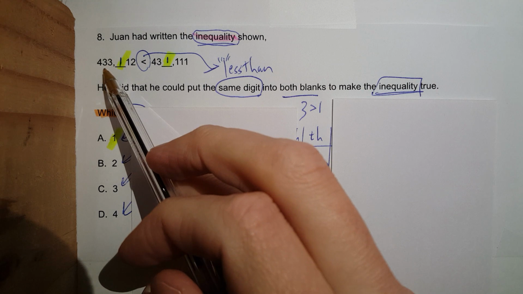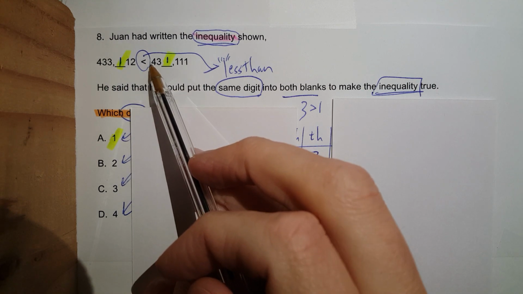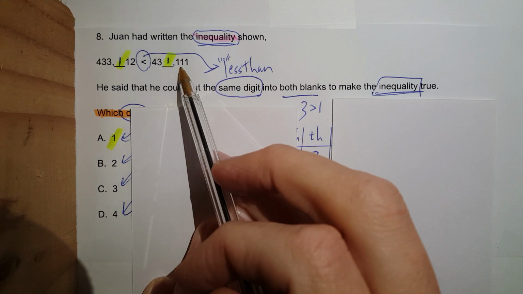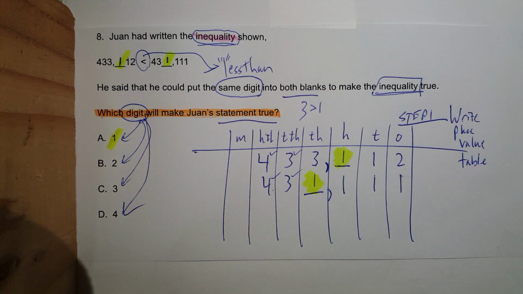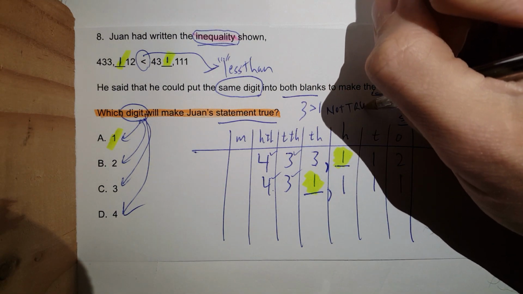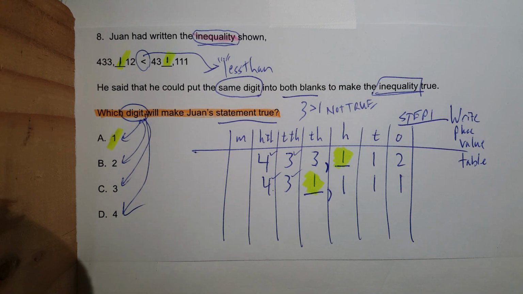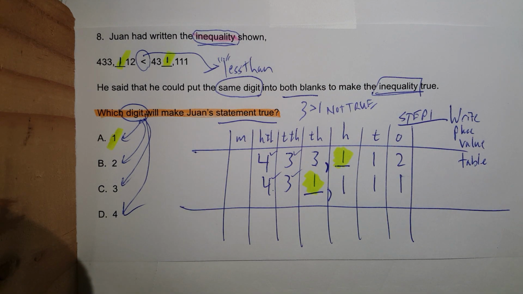So 433,112 is not less than 431,111. Why? Because 3 thousandths is greater than 1. So this is not true. Now I'd have to do the process all over again.